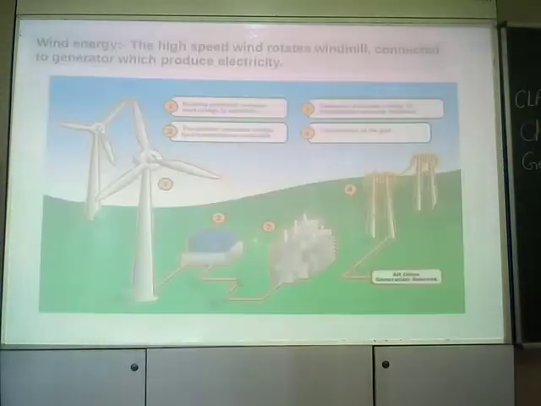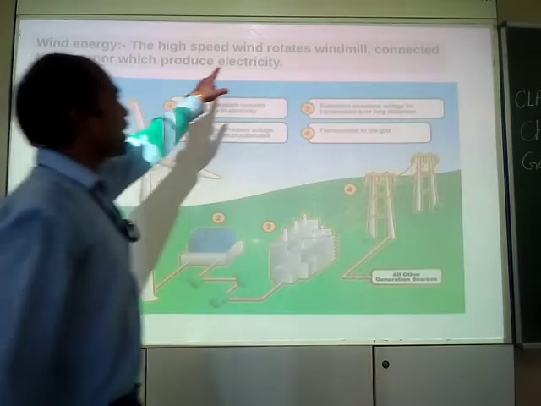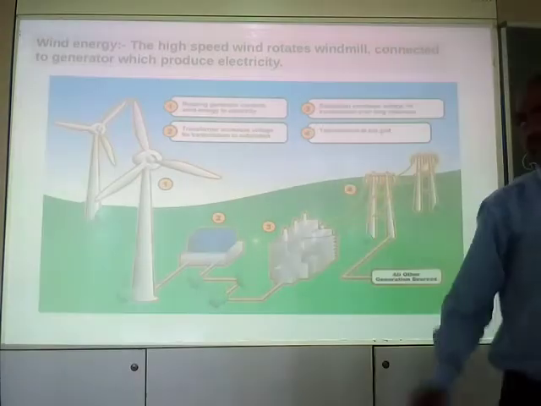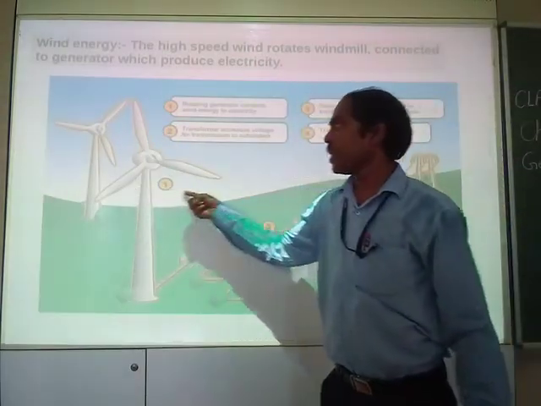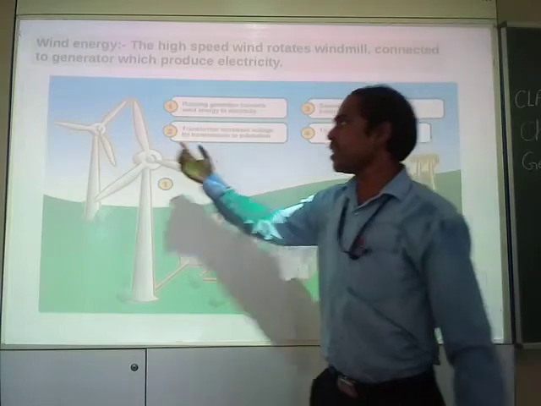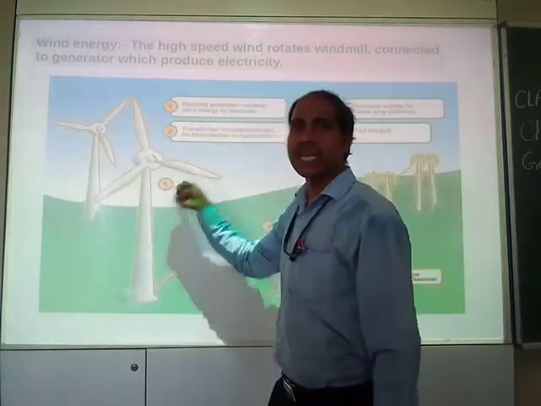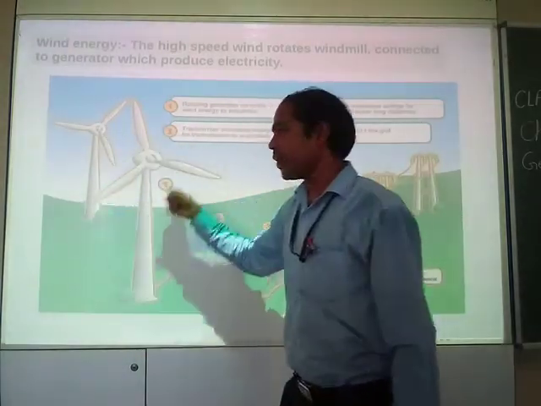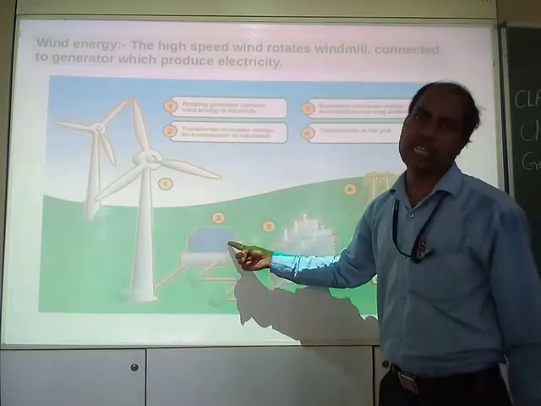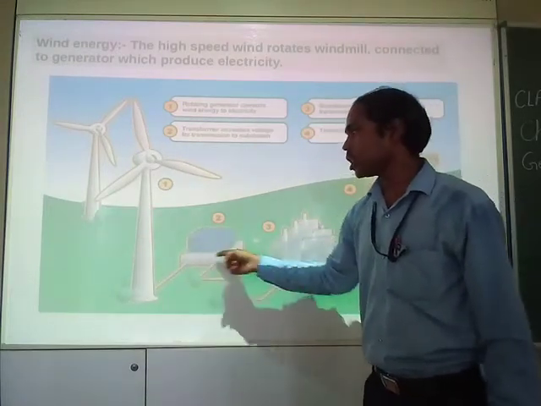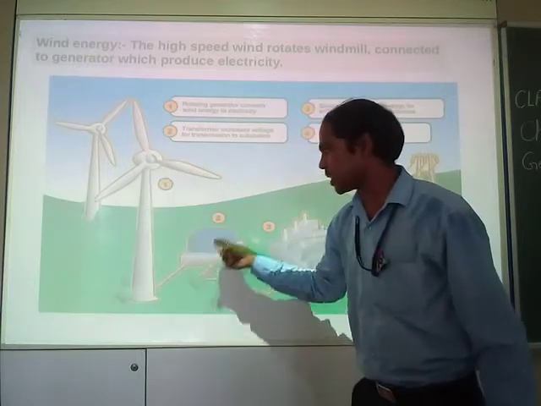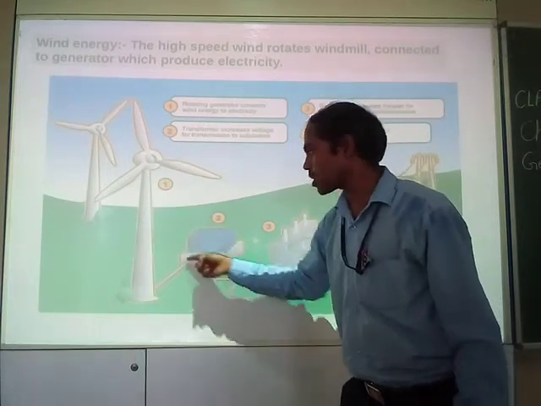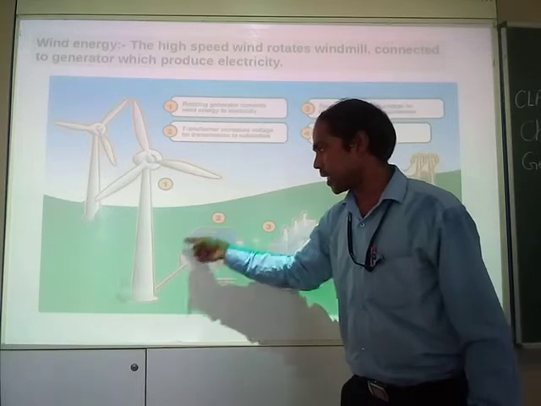Now coming on to the next, wind energy, another source of energy. What happens? The high speed wind rotates the windmill. See, these are windmills. So when the wind comes, it rotates the windmill. The windmill is connected to a generator. So once it moves, it rotates the generator connected to it, and once the generator rotates, it gets started and